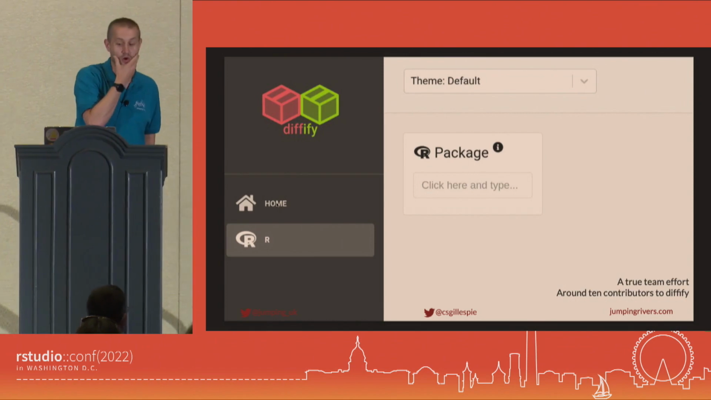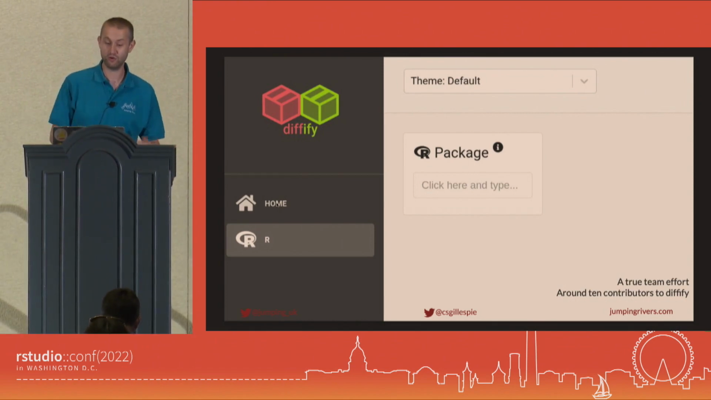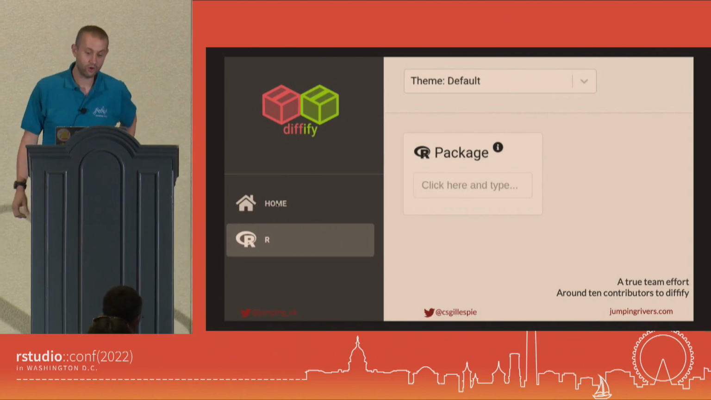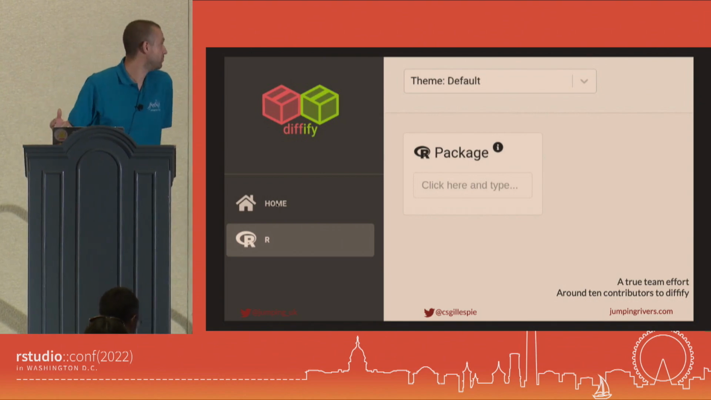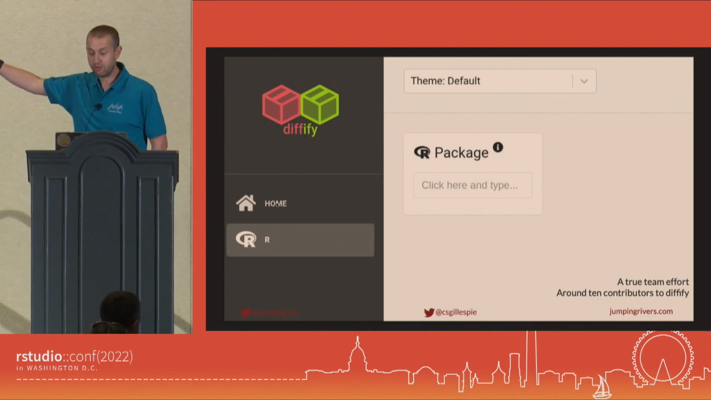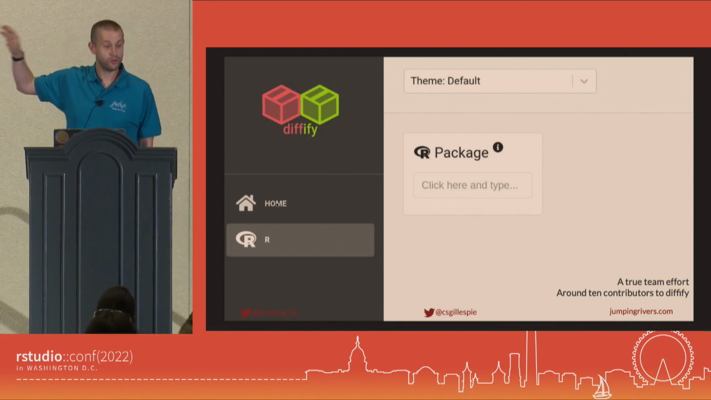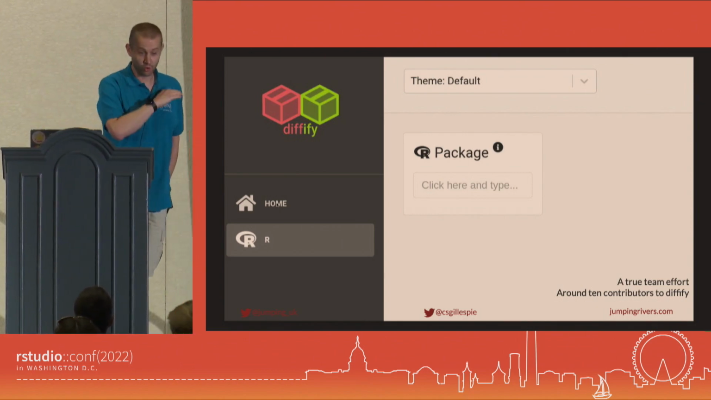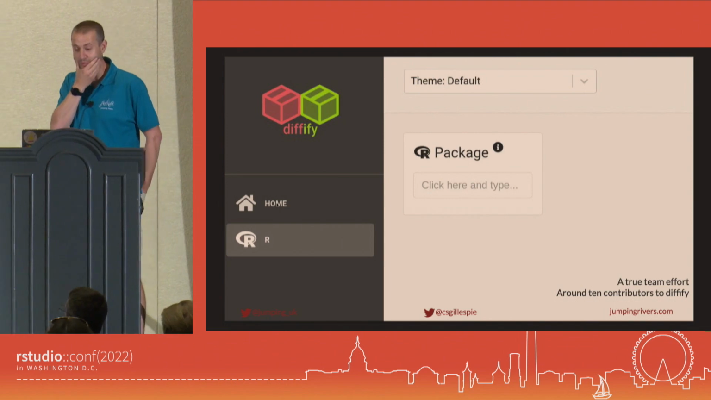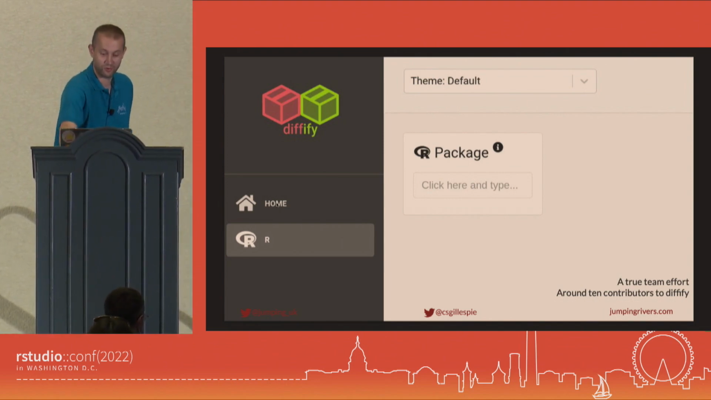So this is Diffify.com, and essentially it's trying to make that package difference easier. You go to Diffify.com, you click on R, and then you put in the package that you want. This is a team effort, so there are around 10 contributors, and all of them have done an amazing job at coding, with the exception of me, standing here presenting, who's done no coding whatsoever. So I'm living the dream of not doing any of the real work but standing presenting it. Thank you to all the other 9 people who've done the work.